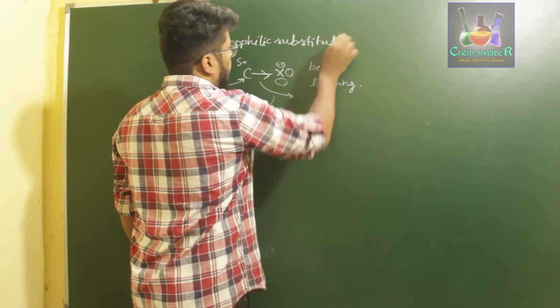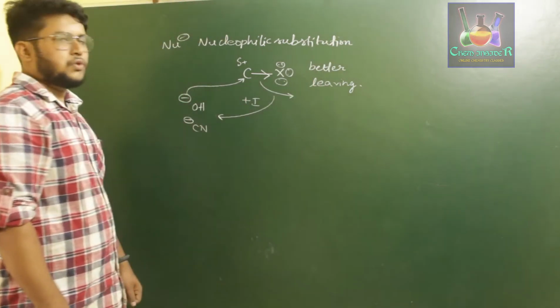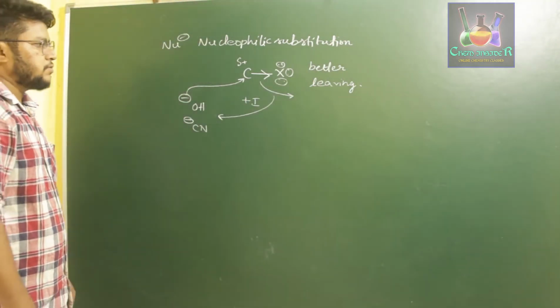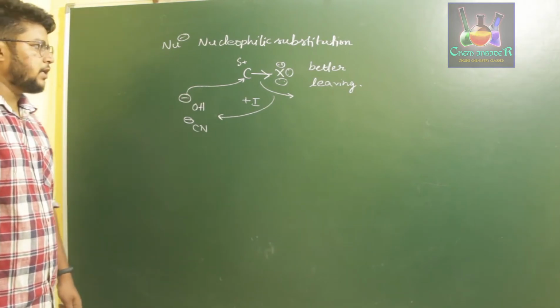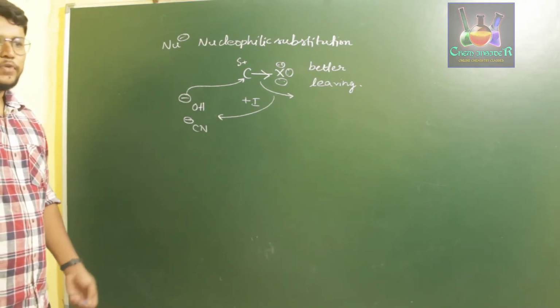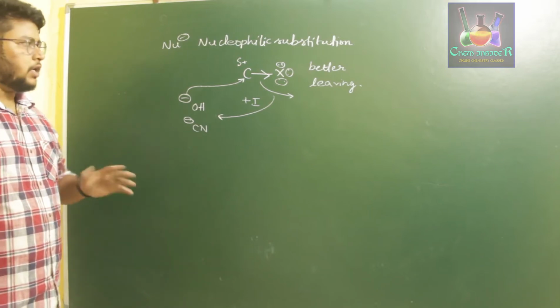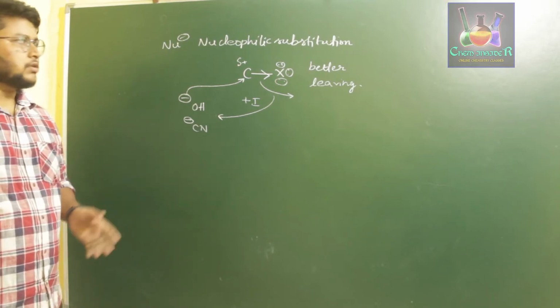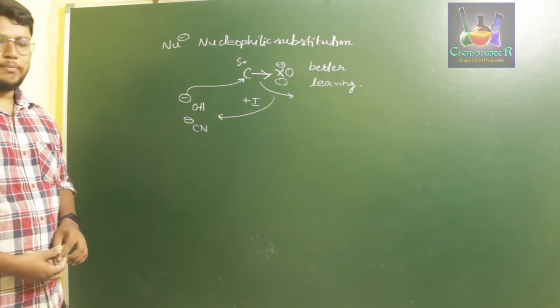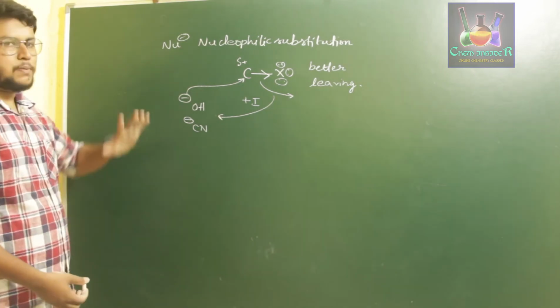So what we do is, we always substitute a nucleophile in place of the halogen to explain the chemical properties of haloalkanes. The complete process of haloalkane chemical properties involves nucleophilic substitution.